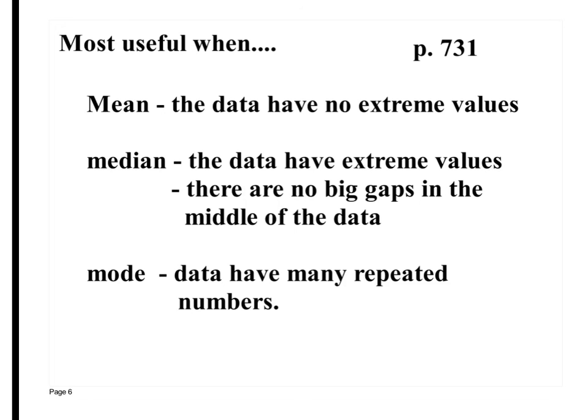Mode, it's when the data has been repeated numbers, when it repeats a lot. And that's going to show you not necessarily the average, but it'll show you what most people in this class have. All right? So there's times when you use mean instead of median or mode, and there's times when you use mode over those two. All right? Are there any questions? Page 731 has all this, in case you want to go back and look at it.